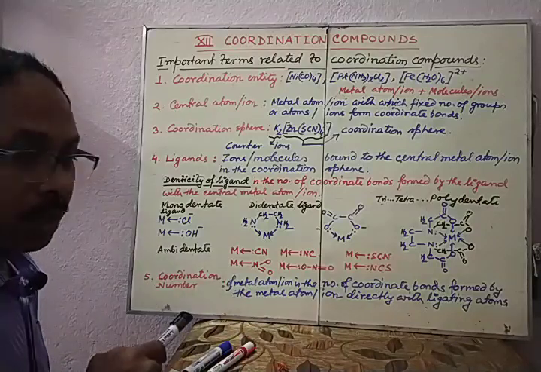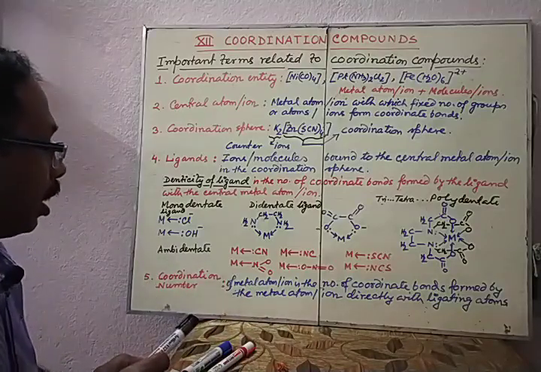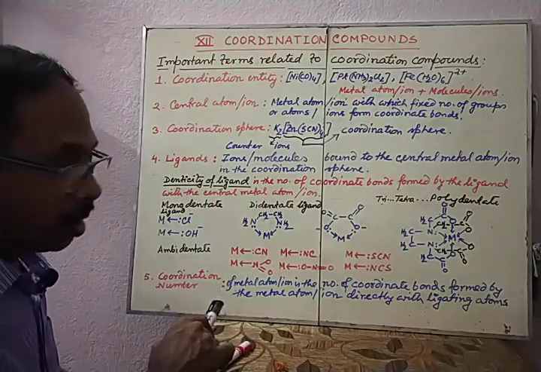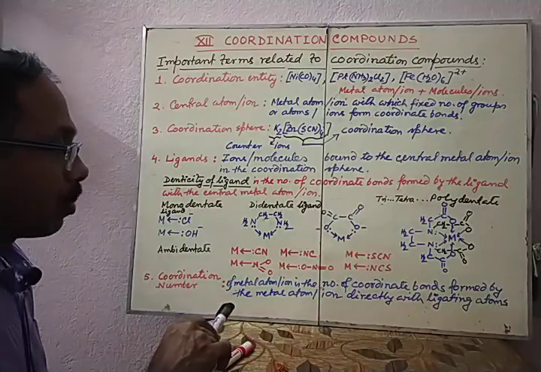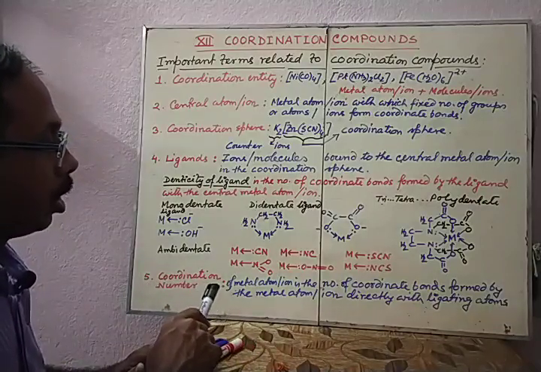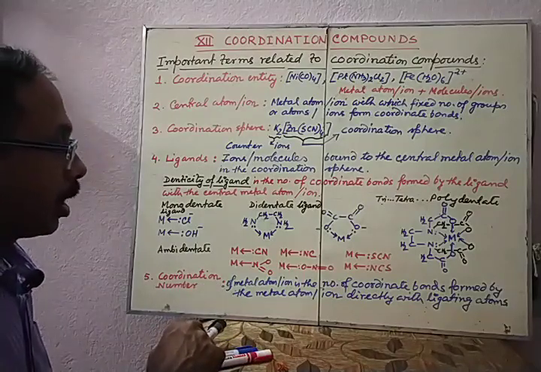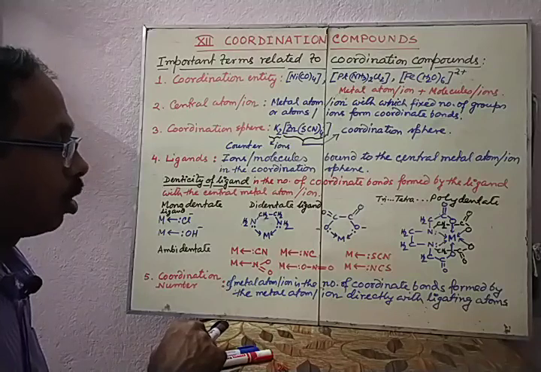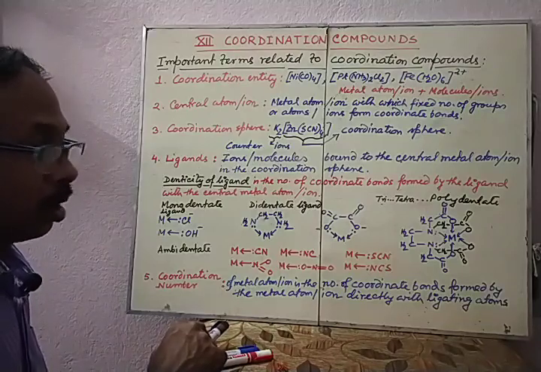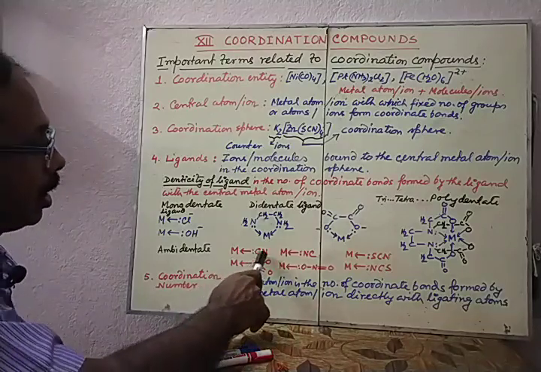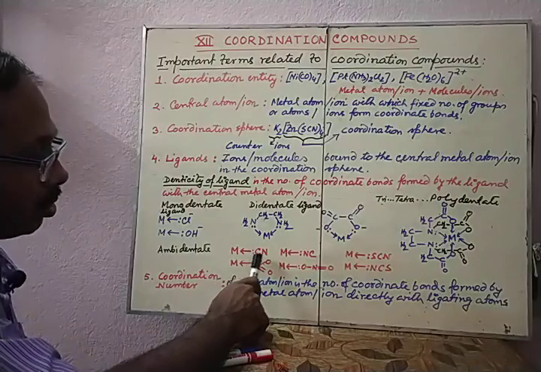Then there is a type of ligand called ambidentate ligand. In an ambidentate ligand, there are some ligands that have more than 1 ligating atom, but they can form a coordinate bond with the metal ion one at a time. Like CN minus is a ligand.